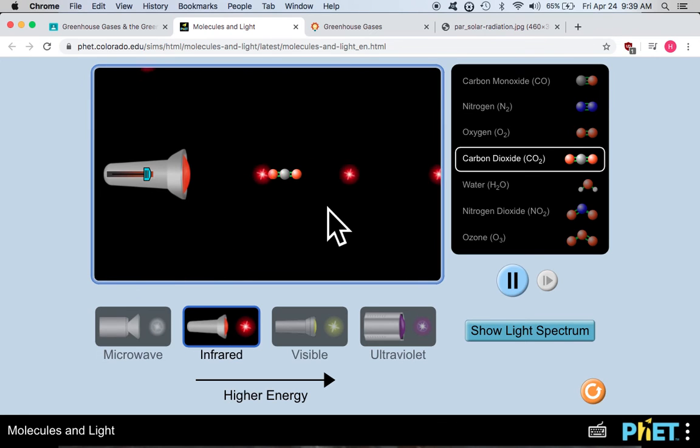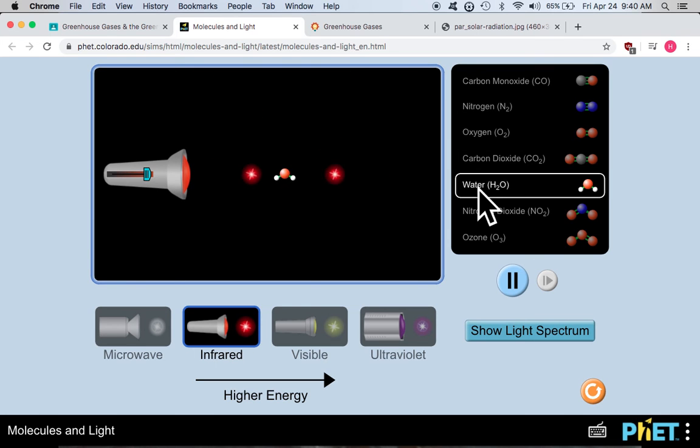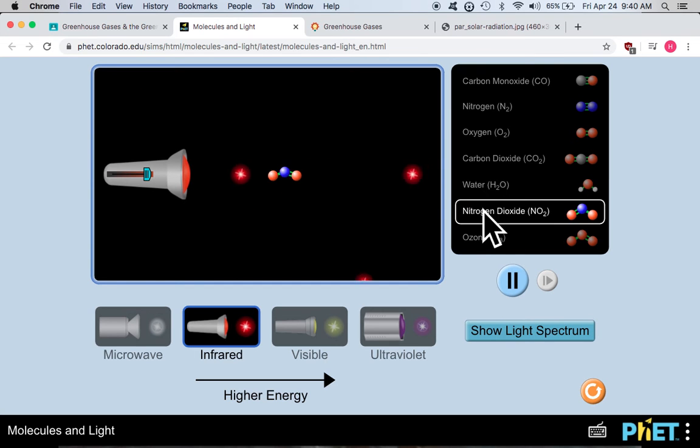And in physics and chemistry, when you talk about kinetic energy of molecules, temperature is used to measure the kinetic energy of molecules. So the temperature of the carbon dioxide is going to increase when infrared light shines upon it. That makes carbon dioxide a greenhouse gas. It's a gas that can absorb energy. Check out some water. Water is too. Water wiggles around when you shine infrared light on it. Another one. So how do you like that?